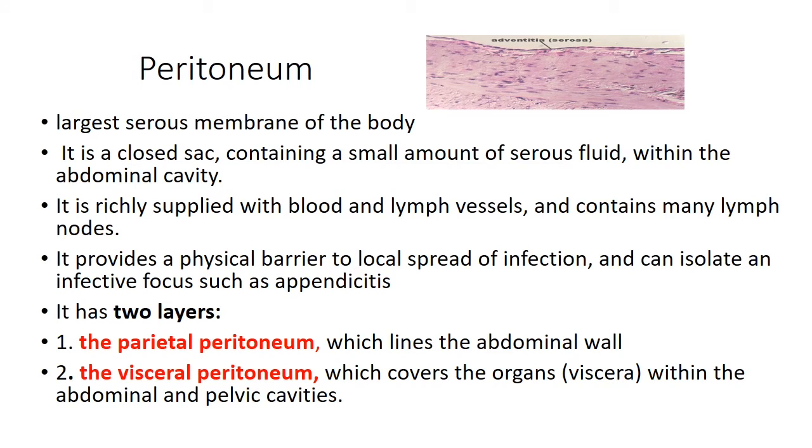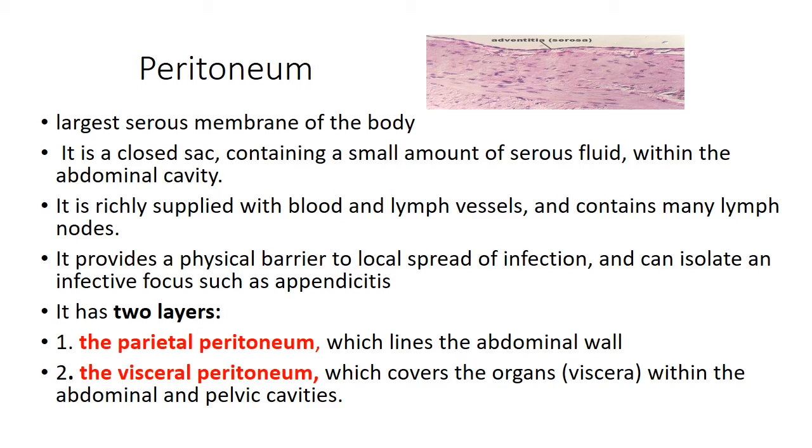Now we will see what the peritoneum is. The peritoneum is the largest serous membrane of the body. It is a closed sac containing a small amount of serous fluid within the abdominal cavity. It has a rich supply of blood and lymph vessels and contains many lymph nodes. It also provides a physical barrier to local spread of infection, as well as can isolate an infective focus such as appendicitis.